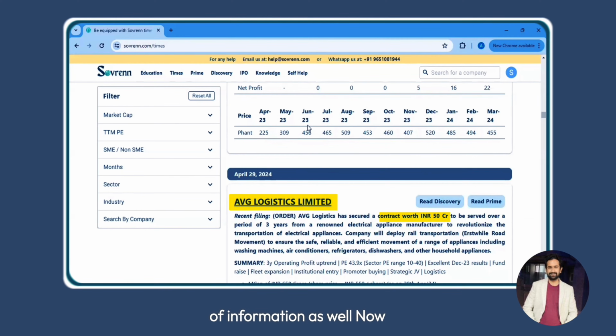of information as well. Now, what you need to understand is the impact of this information and try and figure out whether the profits of the company will increase in the future or not. If you expect the profits of a company to increase in the future and you think the valuations are reasonable, then it is typically a good investment. However, there is no certainty that the profits of the company will increase in the future because there is an execution risk always. So Sovereign Times is about 5 most important pieces of information which we find in the day,